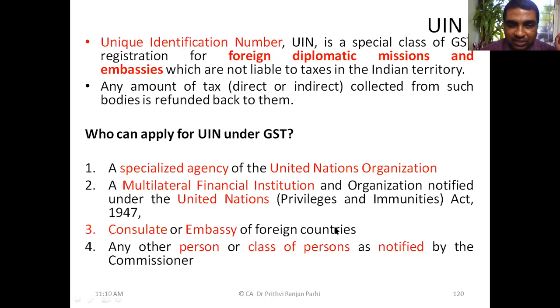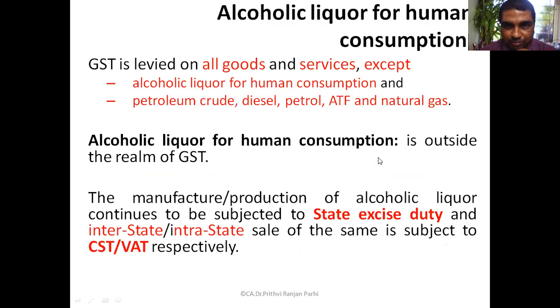They need not have GSTN. And other persons or class of persons as may be notified by the commissioner. Commissioner may notify that this class of persons can have a UIN instead of GSTIN. Okay, so in some cases you may find the UIN as a different number. You need to understand that this is a kind of special registration which is also possible under GST law.